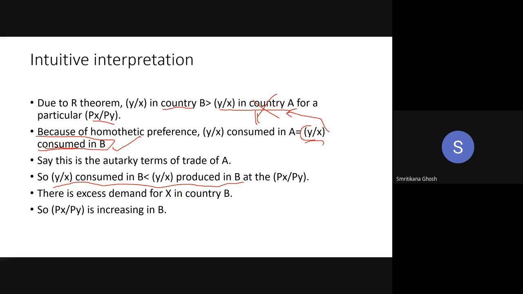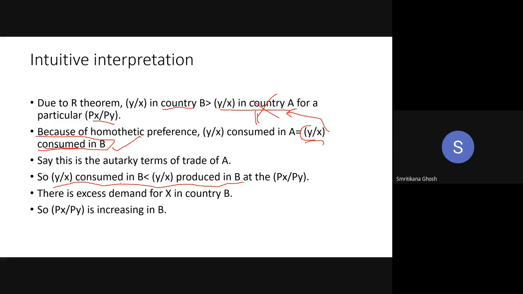So y by x consumed in B is less than y by x produced in B. I can write it in another way: y by x produced in country B is greater than y by x consumed in country B. The same thing. So here it is: y by x consumed in B is less than y by x produced in B. This is coming logically from the first two lines.